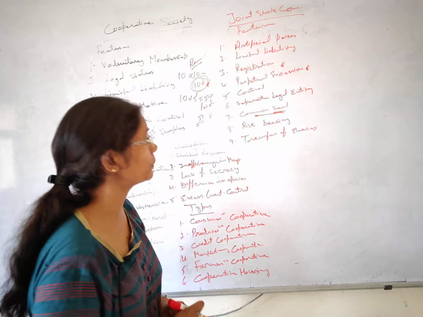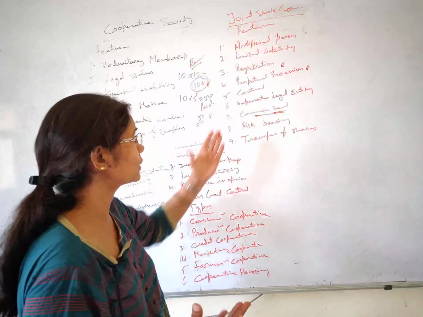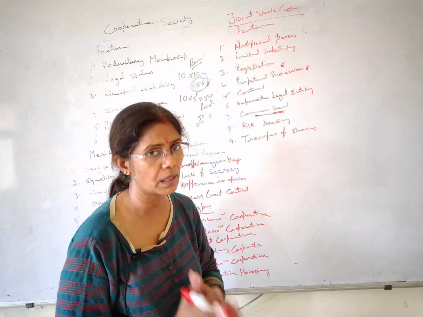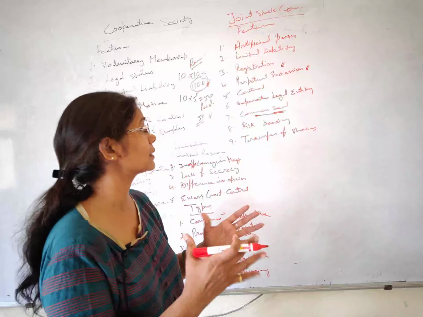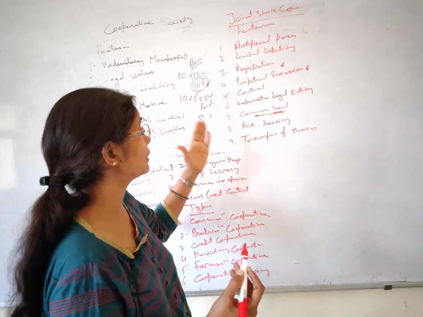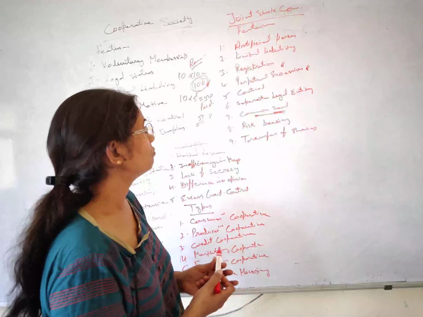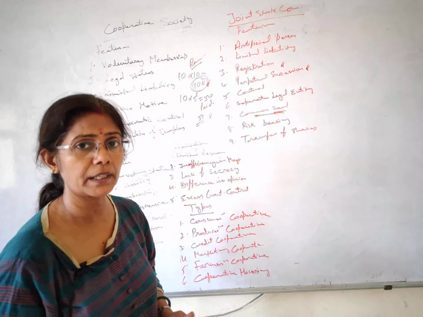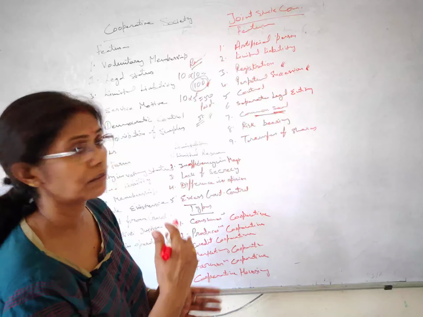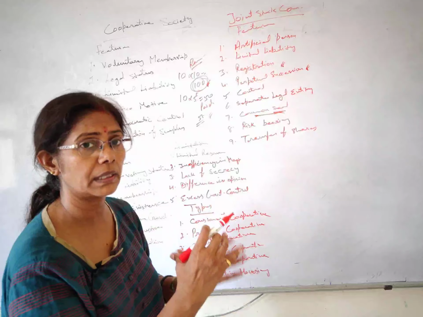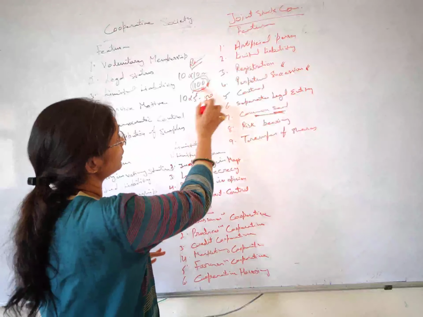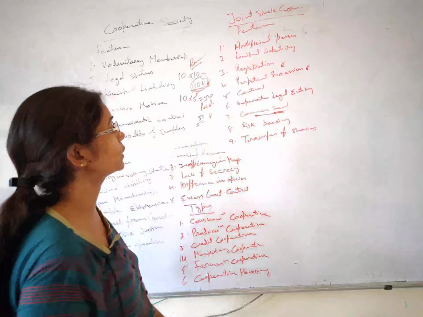Next we have risk bearing. Well students, of course the company bears the risk and its members, means shareholders, they bear the risk, and risk is borne by this company. I mean the liability is limited. Okay, so the risk is of the company definitely, but that will be in the ratios. As they have the shares, so they will be bearing the risk in their ratio. As we have taken example of Mr. Ram, so the risk of Mr. Ram is up to 100 rupees only, not more than that.